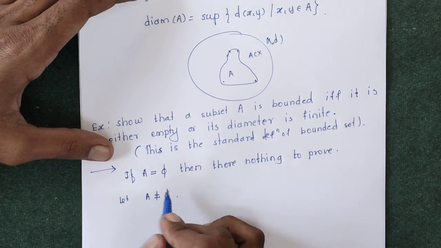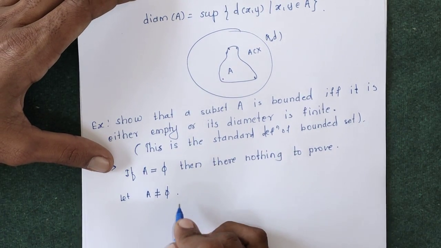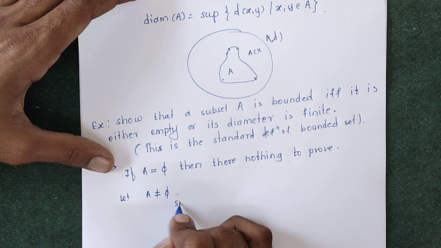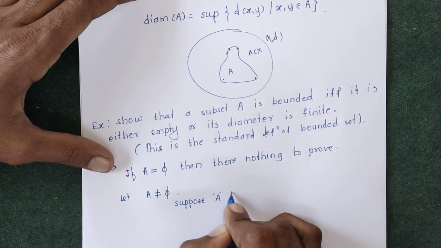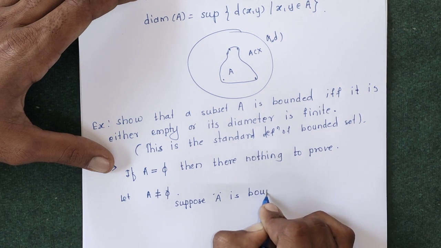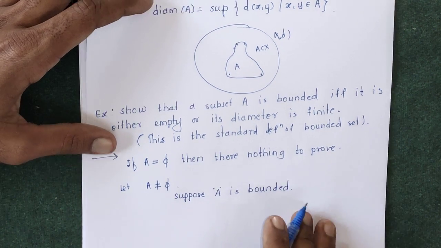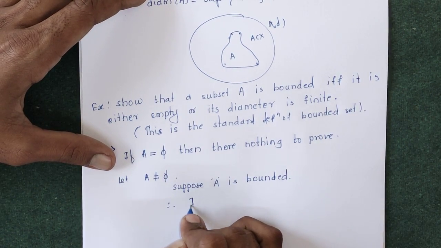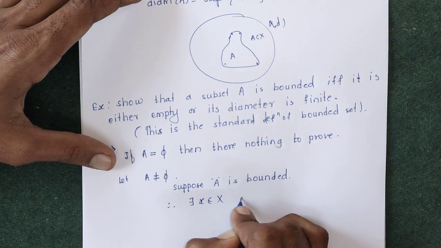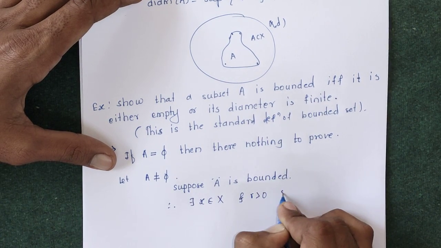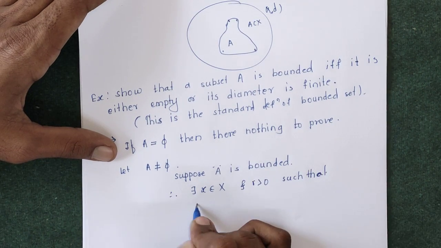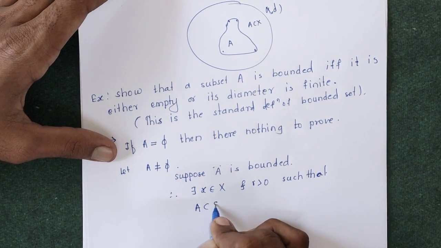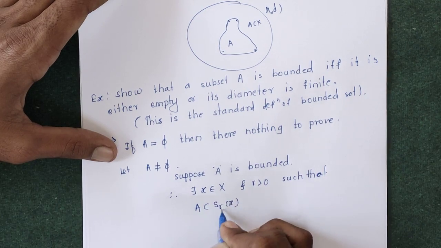So A is a non-empty set. Suppose A is bounded. A is bounded means there exists some element x in X and some r greater than 0 such that A totally lies inside that open sphere centered at x and radius r.